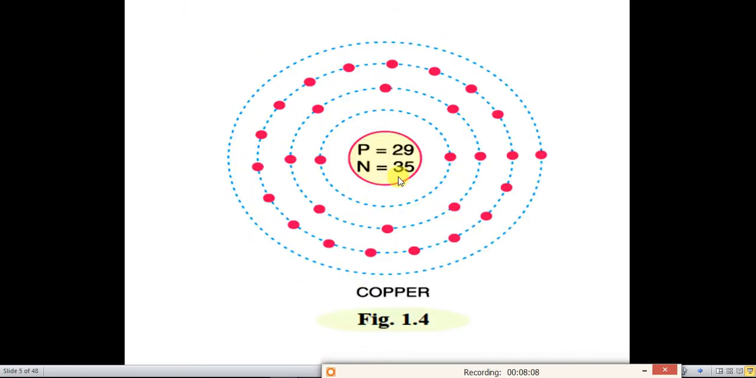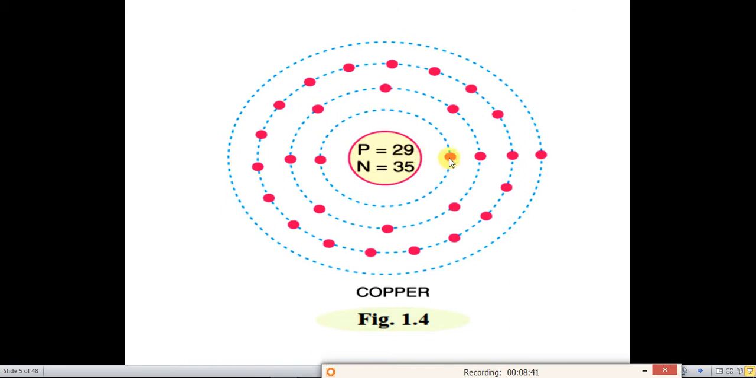Now we will look at the copper atom. The atomic weight of the copper atom is 64. So the number of protons is equal to 29, and the number of neutrons is equal to 35. So the electronic configuration is as follows.